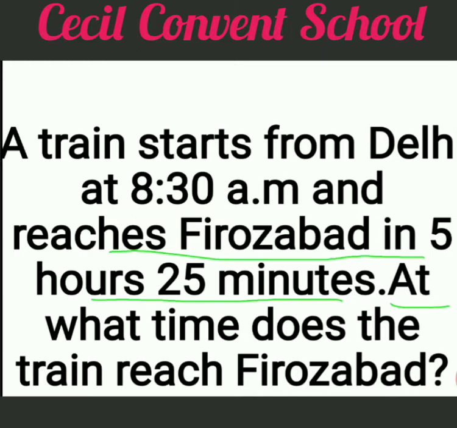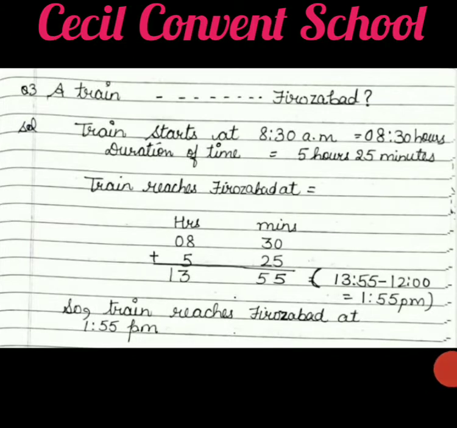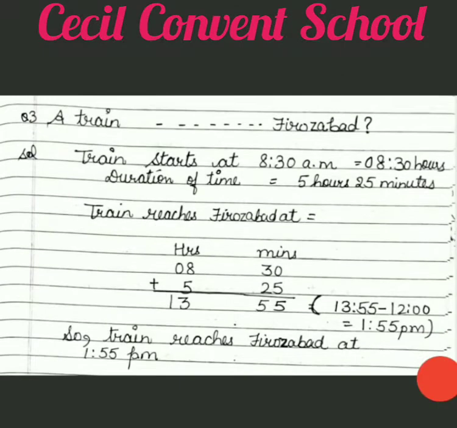Train reaches Firozabad at. So what do you do here? When a duration is given to you and one time is given to you, students, you have to add them. See how we add it. You understood how to write the first line now: train starts at 8:30 a.m.